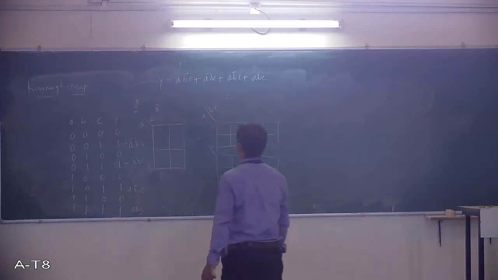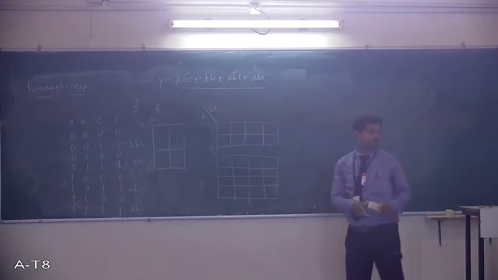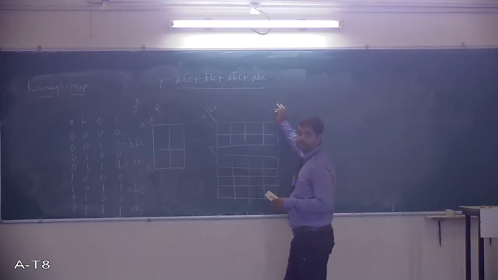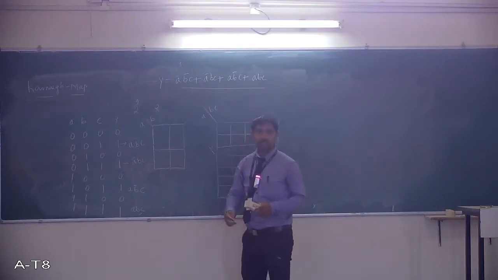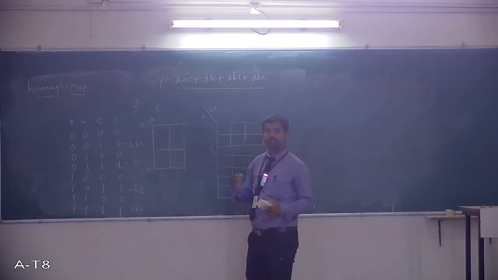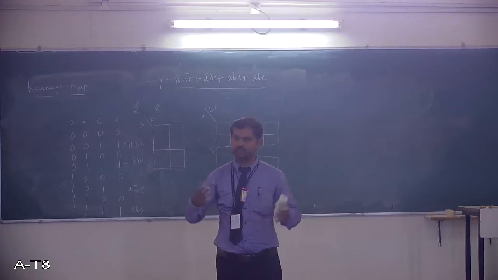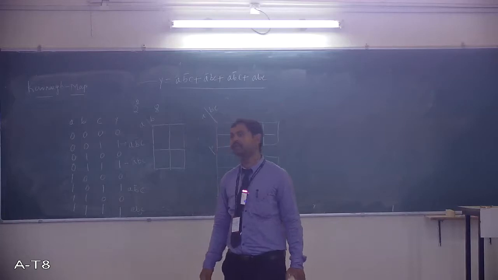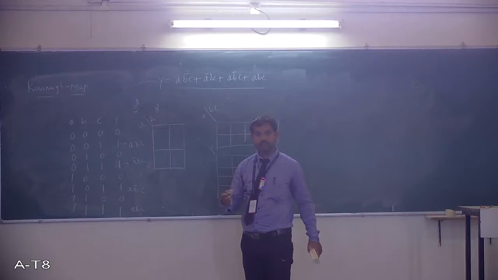Now the output expression is like this with the help of min terms. We will see the max terms later. If you want to implement this, I need 3 OR gates, 4 AND gates, and a couple of NOT gates. But if you simplify it with the help of a K-map, the expression reduces and I need a very simple gate. So instead of going for Boolean identities, I will simplify with the help of a K-map.